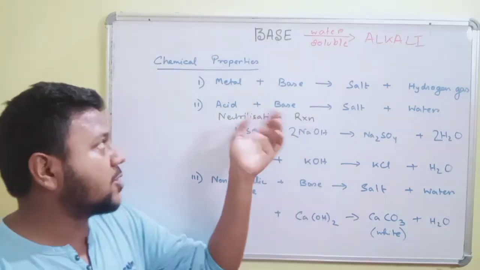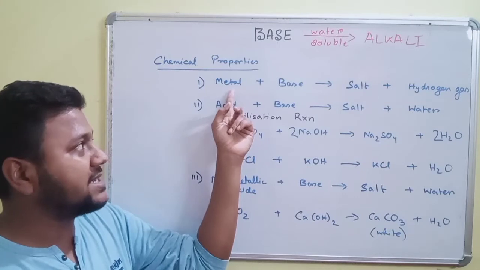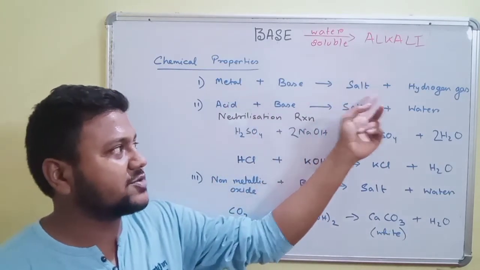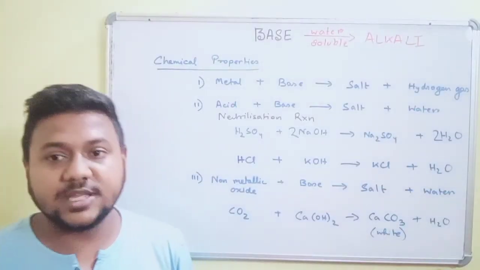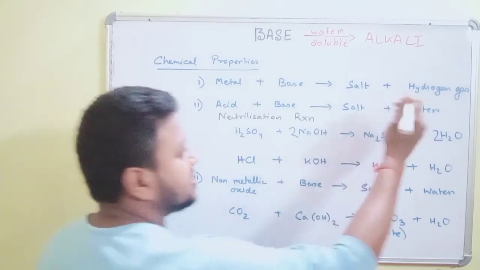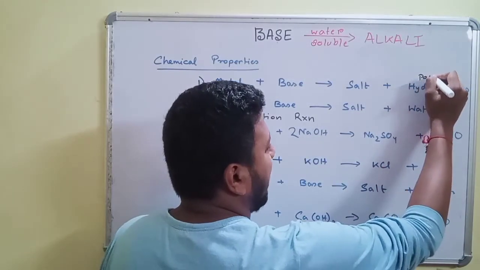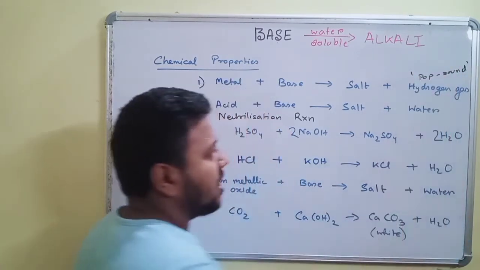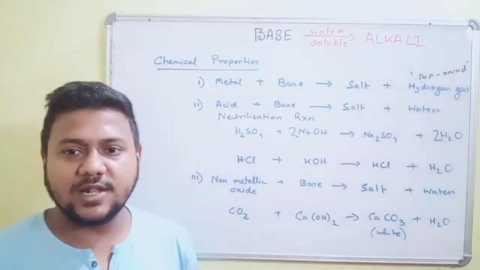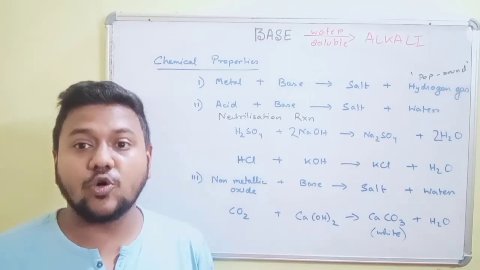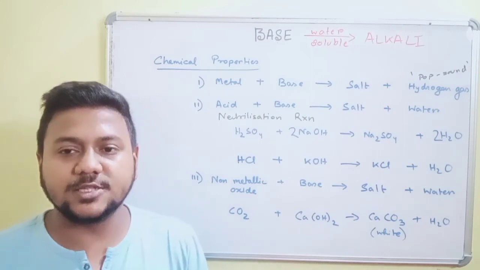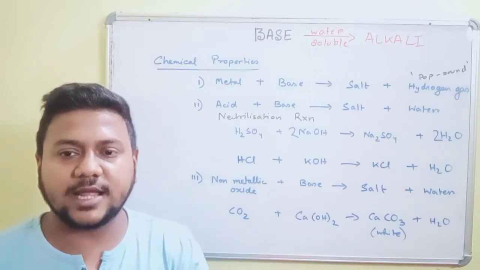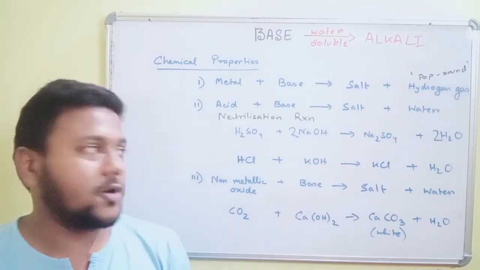Let us repeat the chemical properties. In the first chemical property, we have seen that a metal reacts with a base to give a salt and hydrogen gas. We know hydrogen gas will be identified by a pop sound when burnt. We collect hydrogen gas over soap water so that it forms bubbles, and those bubbles will be brought near a candle. It will burst with a pop sound.